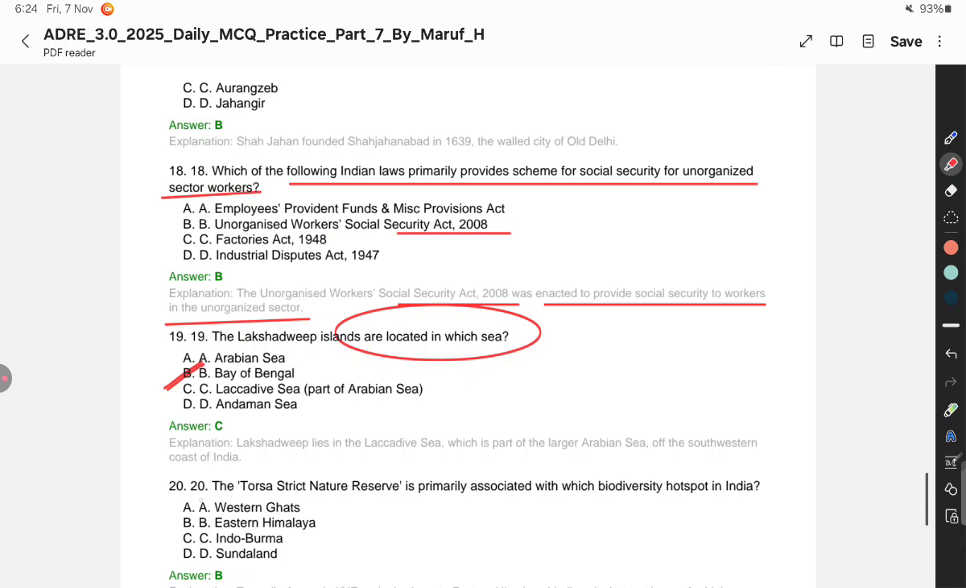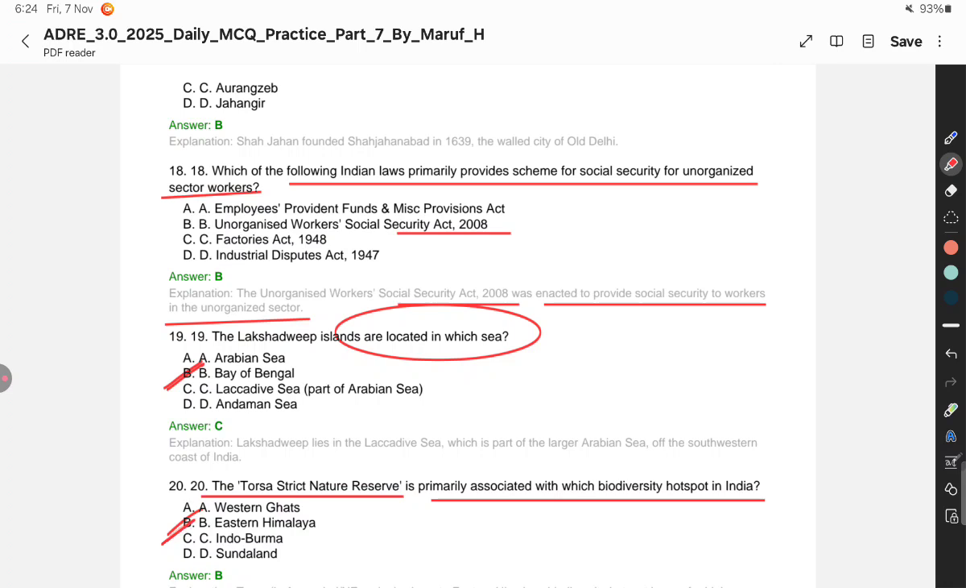The Torsa Strait Nature Reserve. Torsa Strait Nature Reserve is primarily associated with which biodiversity hotspot in India? Which biodiversity hotspot is the Torsa Strait Nature Reserve related to? The answer will be Eastern Himalaya.